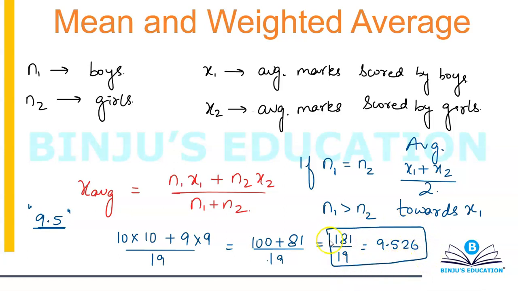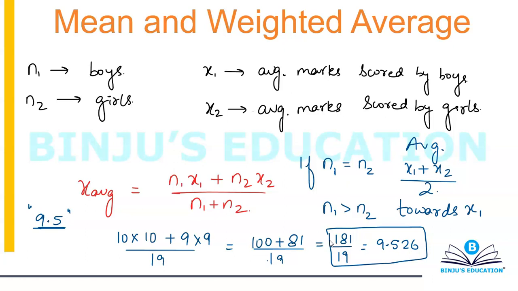You can see that it's more towards 10. It is closer to 10 than to 9.